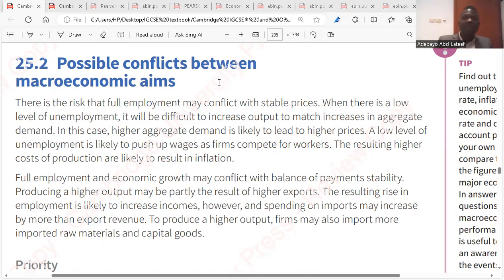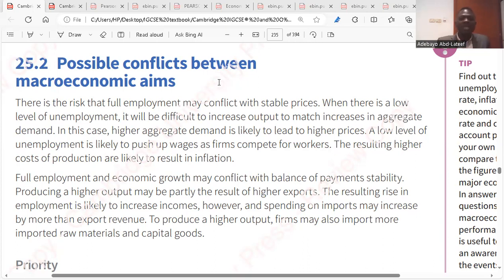So as a result of that, firms might have to increase wages. So increasing wages will increase the cost of production. So increasing cost of production would lead to cost push inflation. So full employment will lead to inflation. Demand pull inflation. Right? Cost push. Demand pull. Do you get it? So that is the point they are making here.